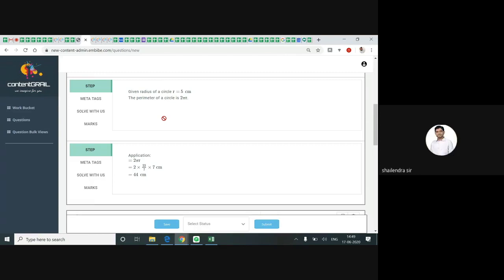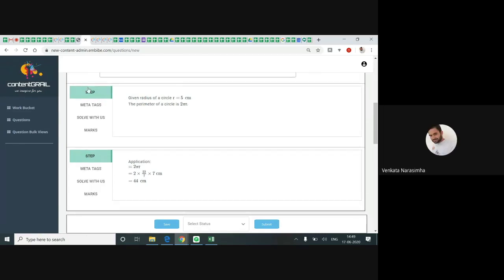Generally, for physics, the explanation and everything is much more, so that's why. For each step, you can see there are four parameters: meta tags, solve with us, and marks. Second step also has meta tags, solve with us, marks.